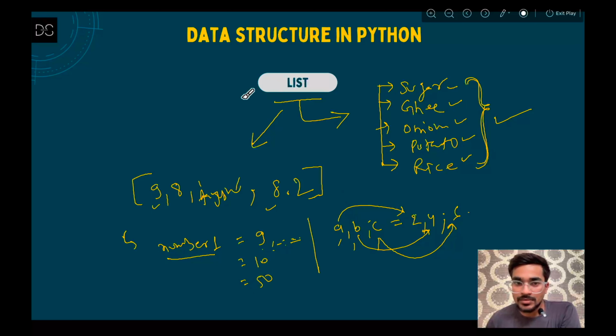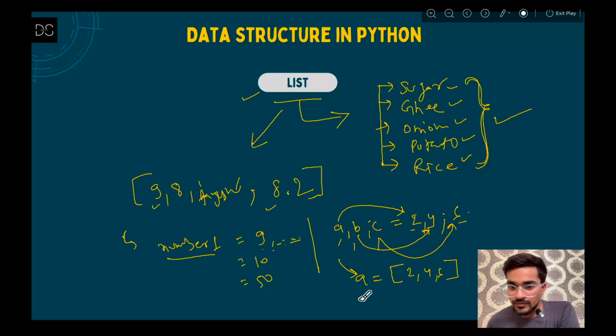Now a list can be helpful here, as all of them can be stored in a single variable. Let's say I define a single variable name a and store all those values 2, 4, 6. To store that in a list, you have to give a square bracket first, then 2, 4, 6, and then close that square bracket.